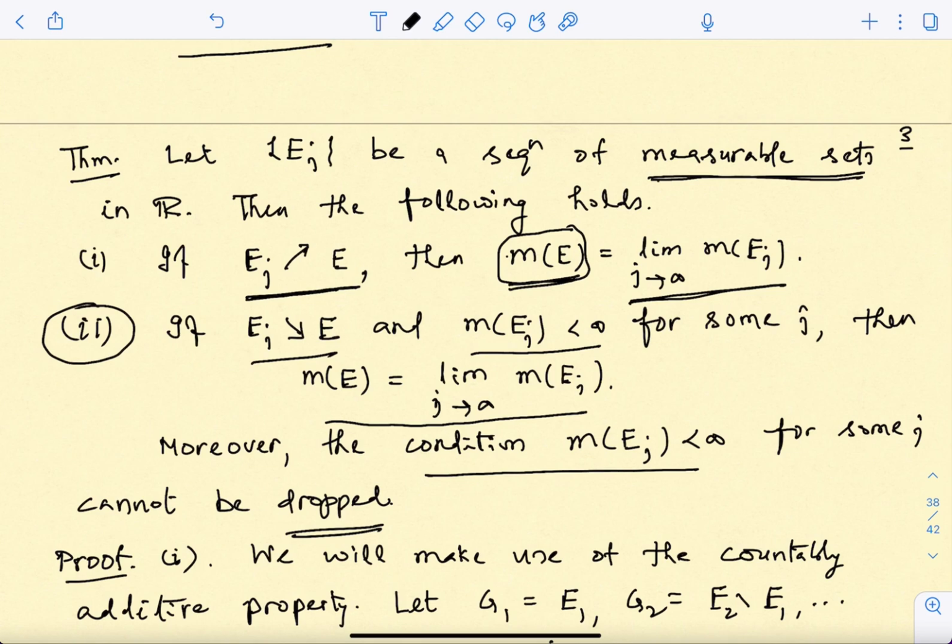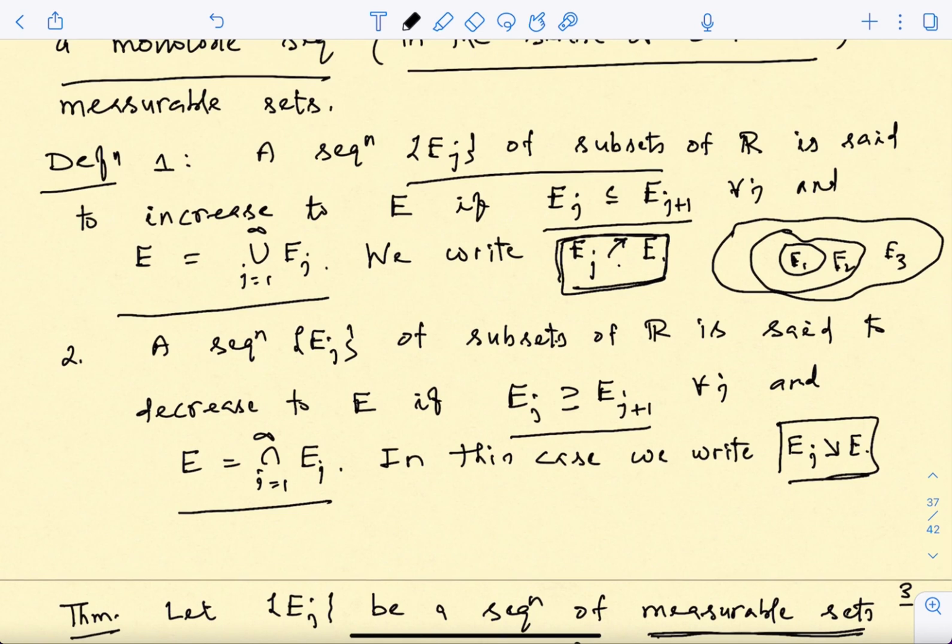Okay, and how are we going to do it? Just look at the picture. These sets are sitting in the next one. So if I look at E1 and then I am looking at E1 union E2, it's enough to look at E1 and then the part which has been increased, correct? Then also I will get E1 union E2. And what is this part? This part is nothing but E2 minus E1. Similarly, when we go to the next, E1 union E2 union E3 is nothing but E1, and then this part which we have just put, E2 minus E1, and then the part which we have increased again. So this is the part E3 minus E2.